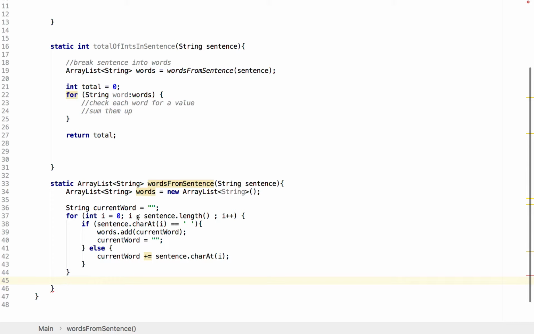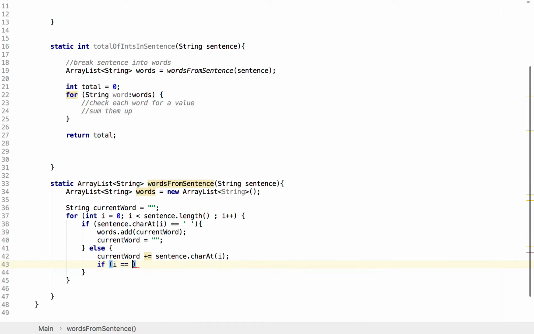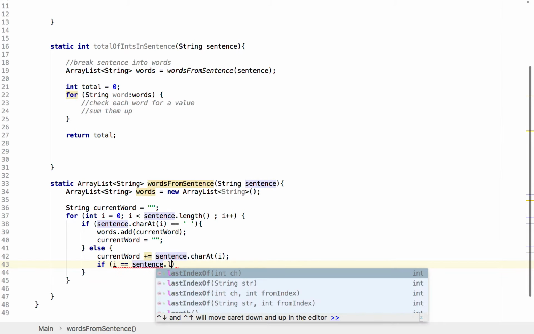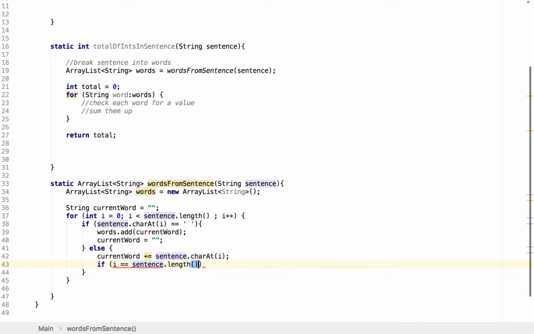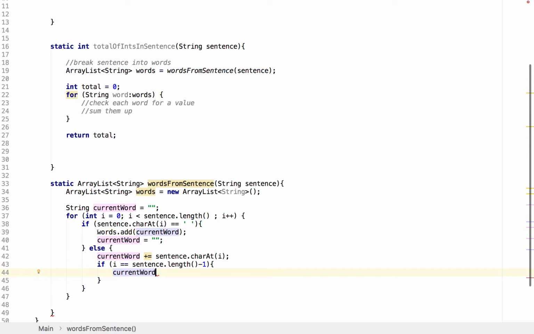So we can check if i, which is our index, is equal to the last value, so that's the length minus 1, then we know we've got to the end, and the current word can be added to the array.